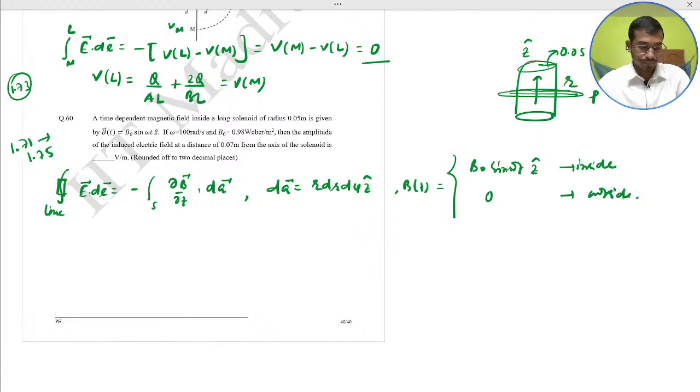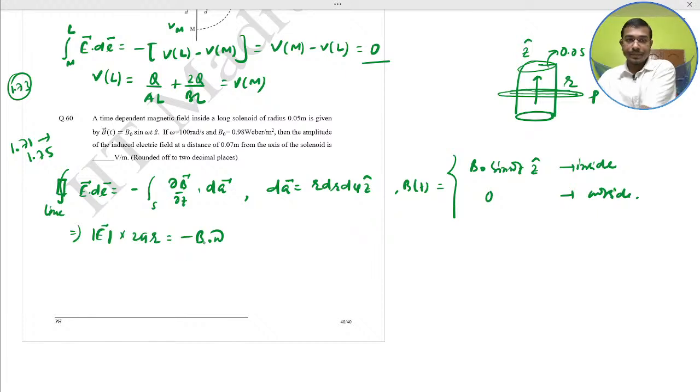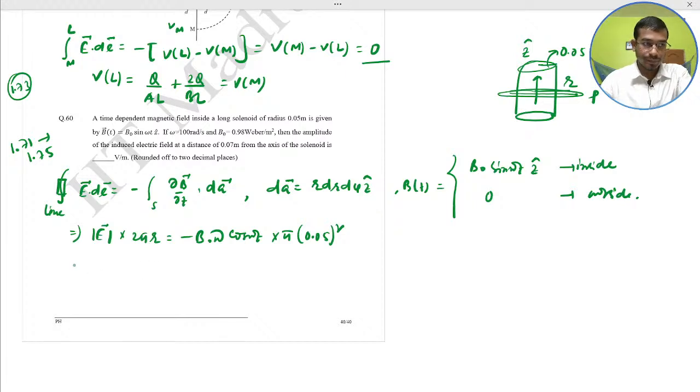Okay, so put this value. So E into twice pi r is equal to minus B naught omega cos omega t into pi 0.05 whole square, that is equal to, or